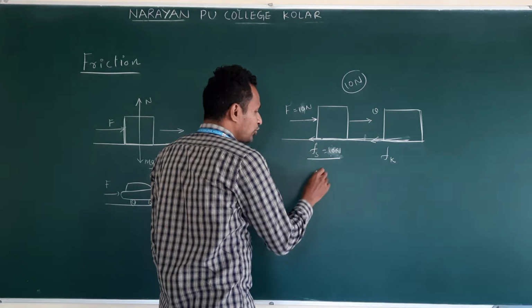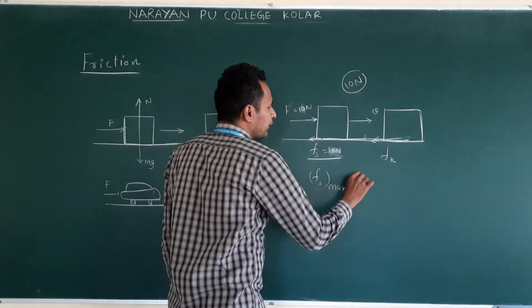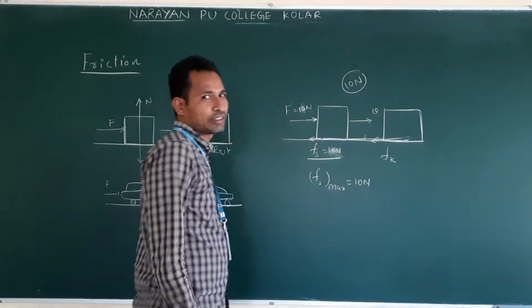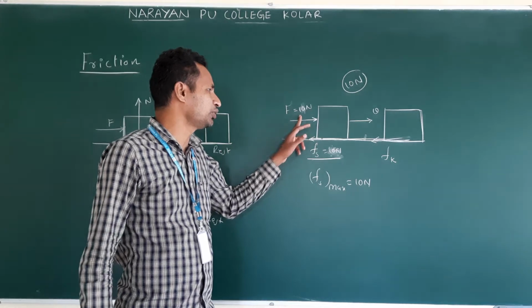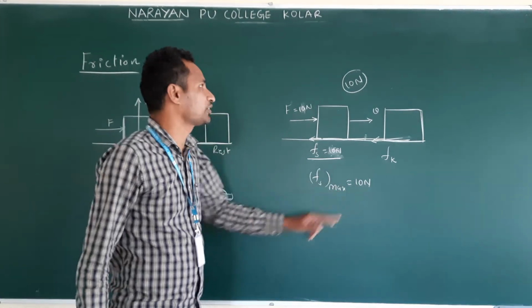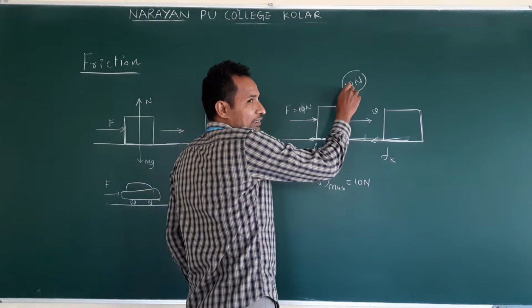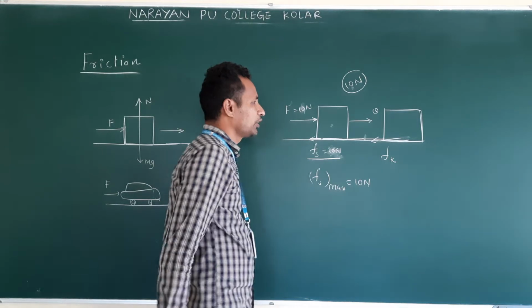Now this static friction varies, it depends on the applied force. Right? What is the maximum static friction? Fs max will be 10 newtons. When we apply 1 newton, static friction is 1 newton. When we apply 2 newtons, static friction will be 2 newtons, up to 10 newtons. This is only an assumption I made. It actually depends on the weight of the object. That we will all come to know. Clear?